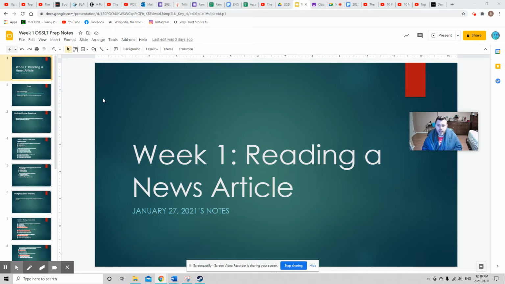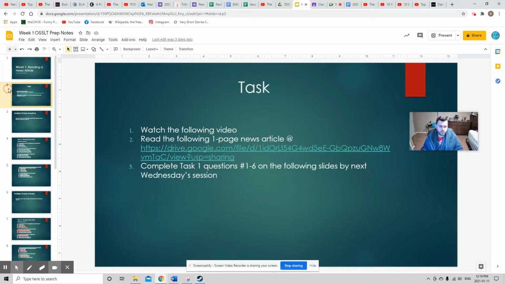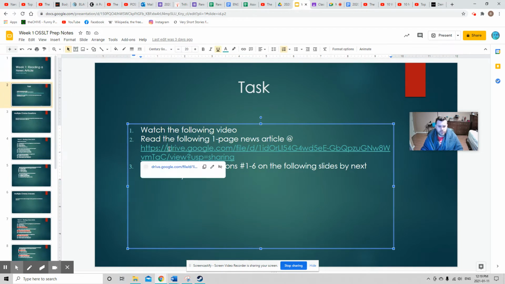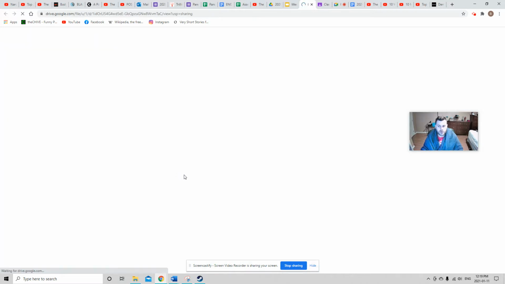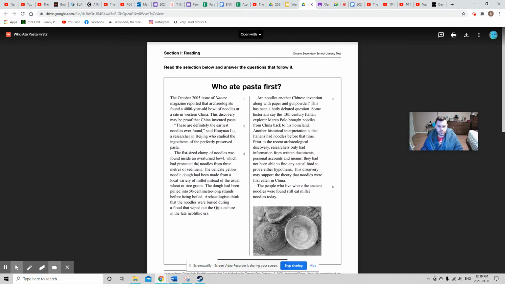So on the test, you'll have a news article. And for the practice assignment, the news article looks like this. The news article will just be one page. So just like this, it'll have a headline, may have a picture, and then it'll have some text. And these little numbers here just refer to the paragraphs that they're talking about.